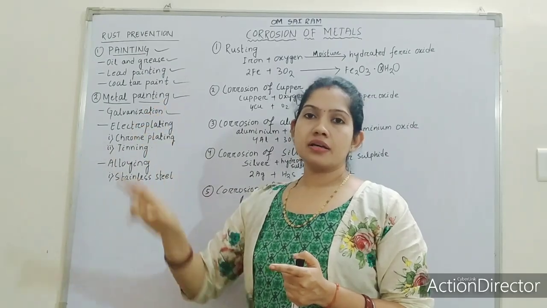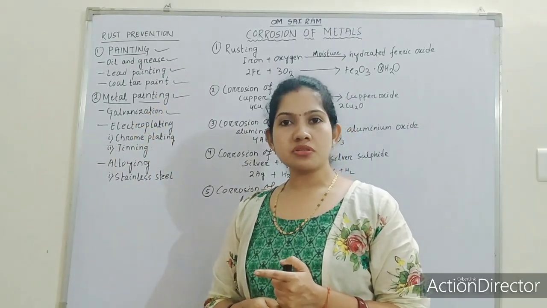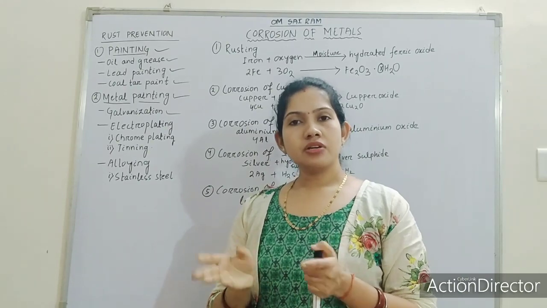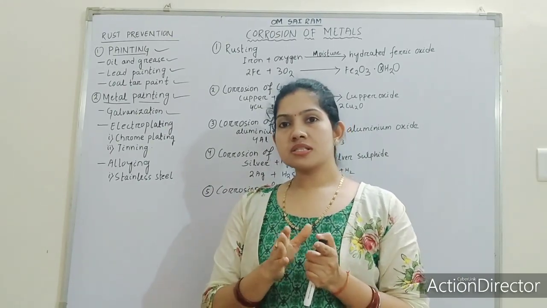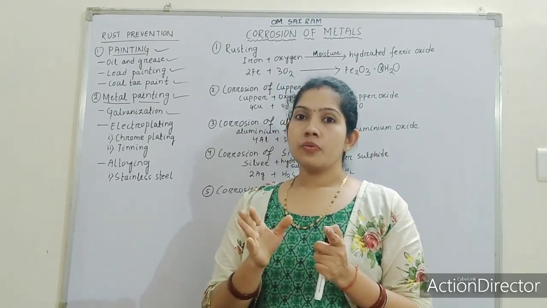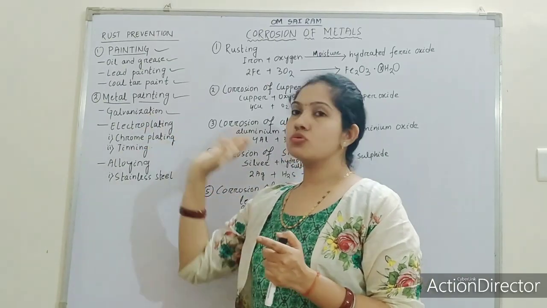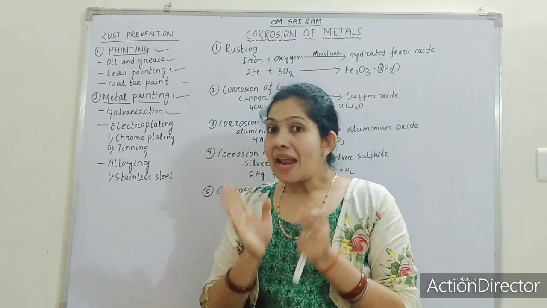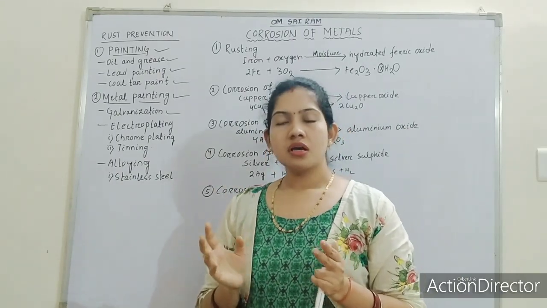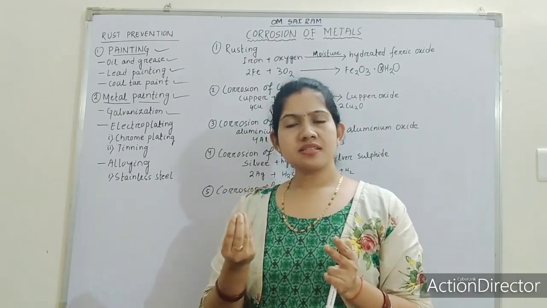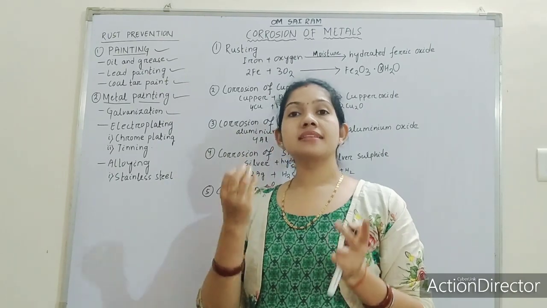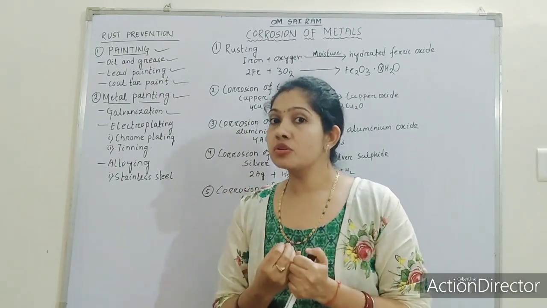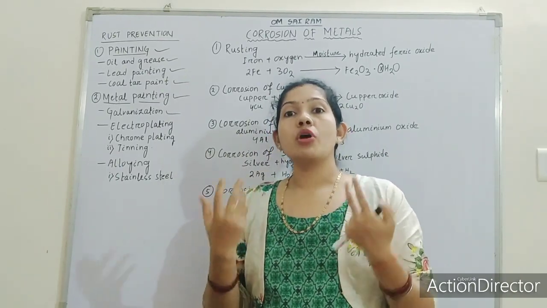Galvanization is a very widely used process in industries. Generally, galvanization is not applied to cooking utensils, because the food that we eat is slightly acidic in nature, and that acid, when it reacts with zinc, will be poisonous for our body.